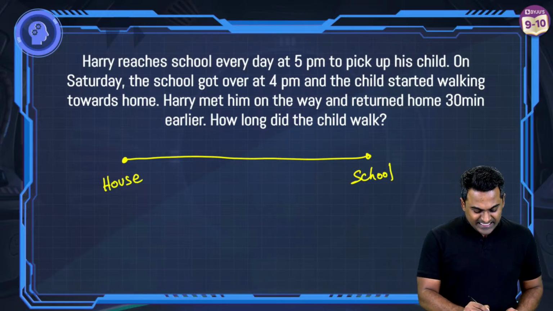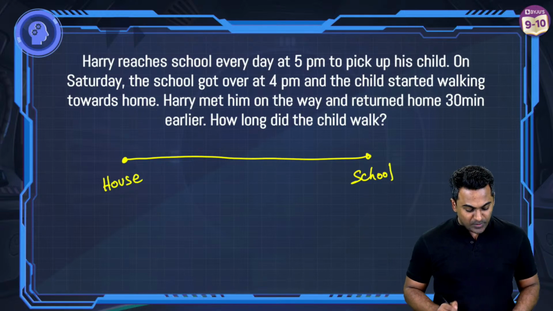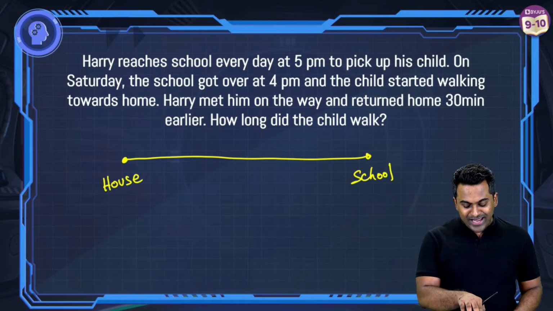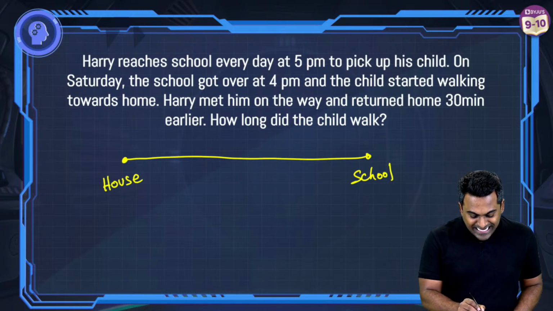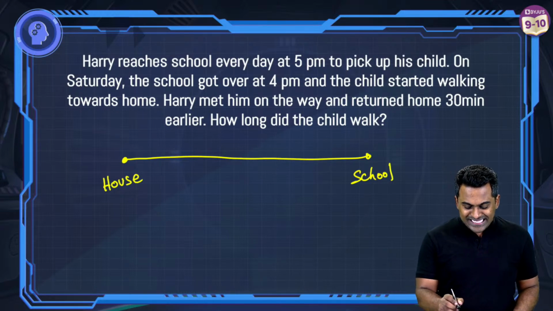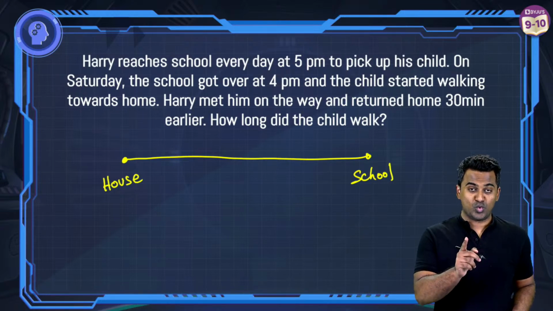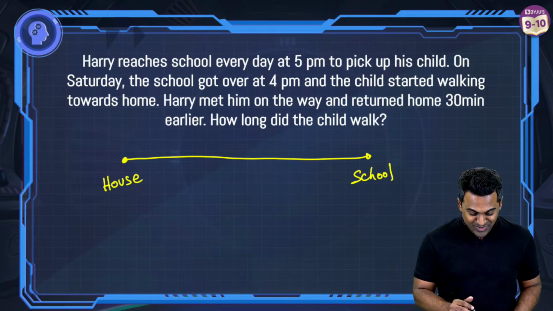Fine. Let's say this is Harry's house and this is Harry's school. Now, Harry reaches school every day at 5 p.m. to pick up his child. On Saturday, the school got over at 4 p.m. and the child started walking towards home. You don't do that. You stay at school till your parents come and pick you up.